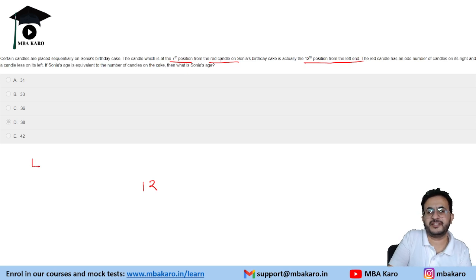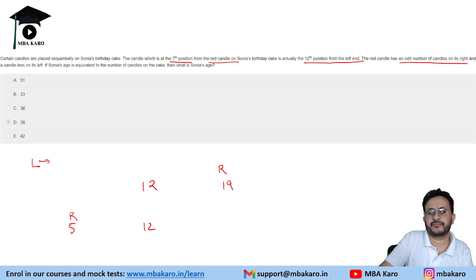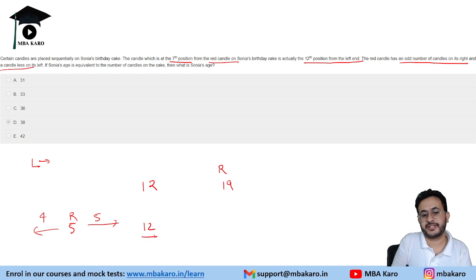It is saying 7th from the red candle. So that means red is either 19 or red is 5, because it is 7th from the red candle. It says the red candle has an odd number of candles on its right and a candle less on its left. So if you consider the left side, it has 4 candles. On the right side, it should have 5 candles. But there is some candle number 12 present here. So this case is not possible.